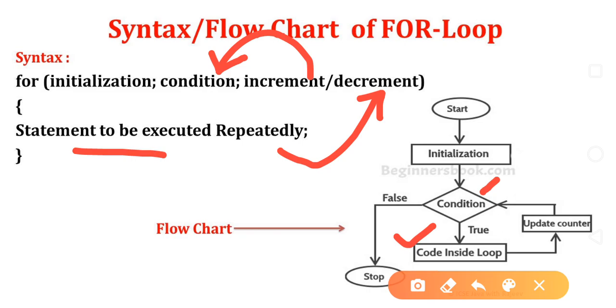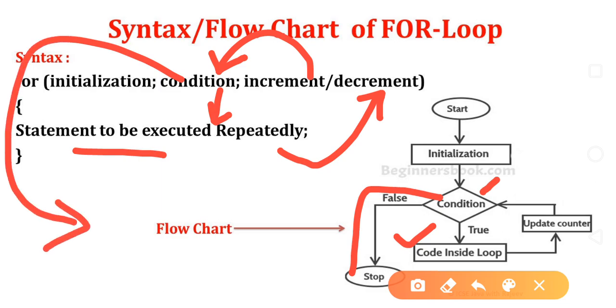Again it will check the condition. If the condition is true, again it will go inside the body. If the condition is false, you can see in the flow chart it will come out directly. So here also, if this condition is false, it will come out of the loop. This is the control flow of the for loop.